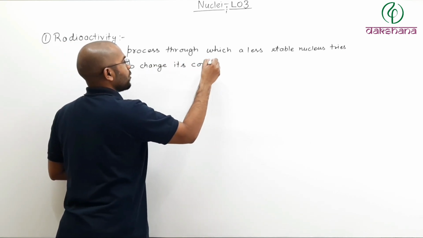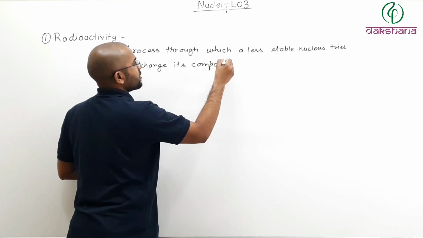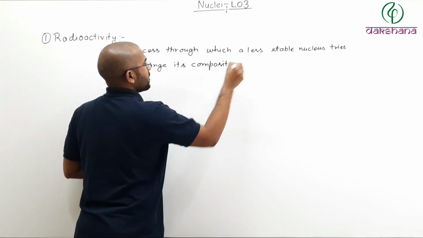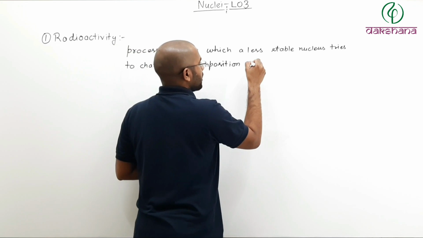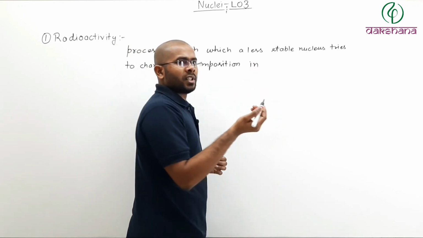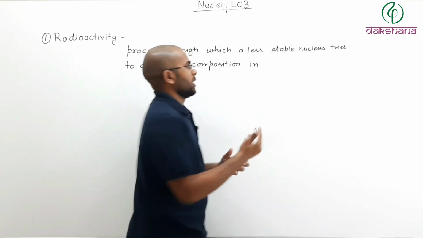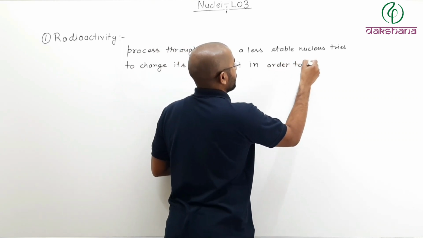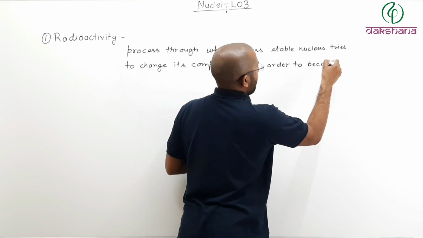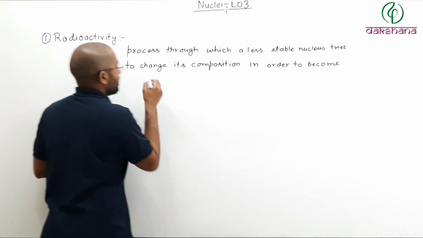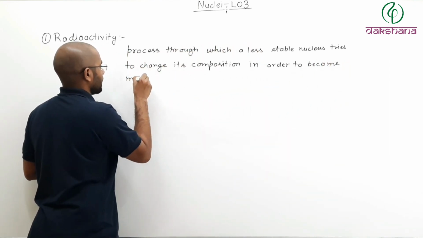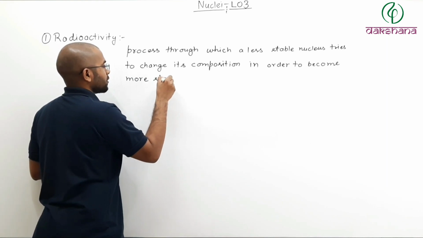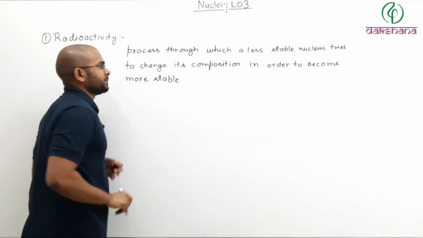Composition means how many protons and neutrons it is made up of. Why will it change its composition? In order to become more stable. So that's what you call radioactivity.